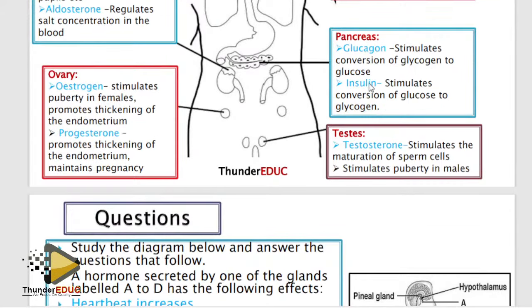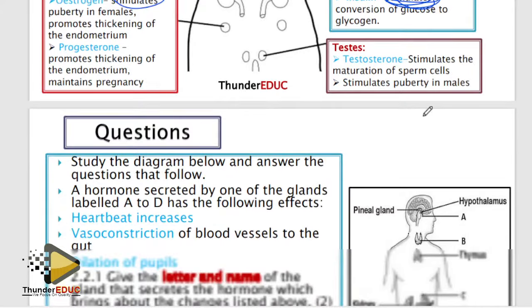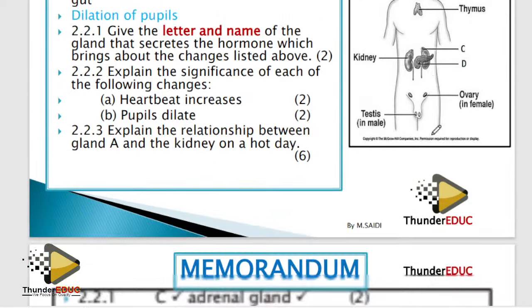But this is what I need to talk about. Glucagon and insulin, they don't convert glucose to glycogen, but they stimulate. This word is stimulation. They don't convert, they stimulate the conversion. So you guys learn how to use these words. Stimulation. They stimulate, but they don't convert.